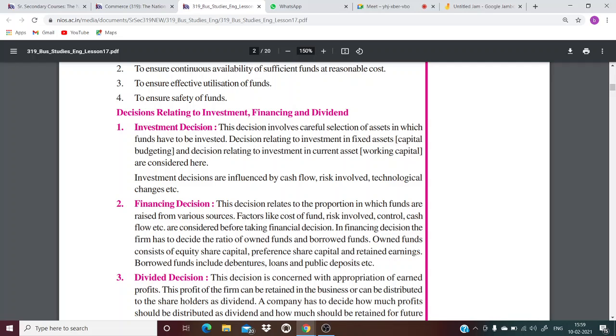Now, for example, if you just take a small unit, that is one family, right? Father is earning money, a monthly income he's getting, and he gives it to mother. She is doing the financial management of the house. First is the investment decision that she has to make. This decision involves careful selection of assets in which funds have to be invested. Obviously, the mother has a limited amount of money which father has given her. Now she has to decide what things have to be bought for the house, right?